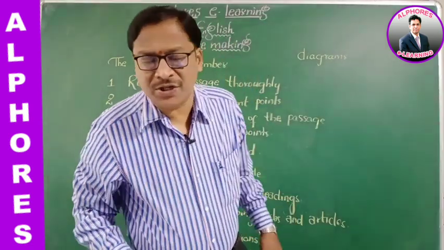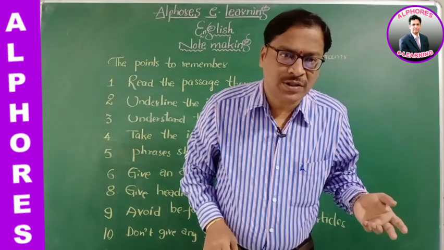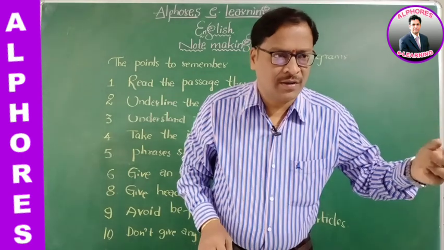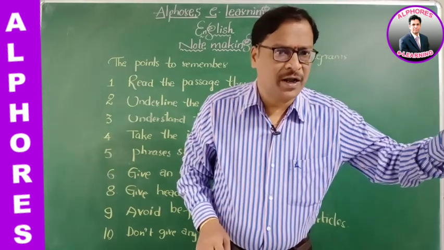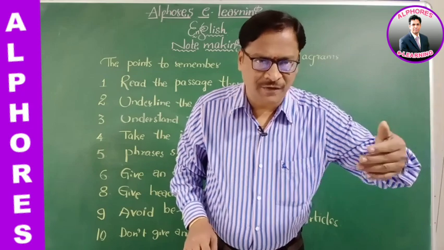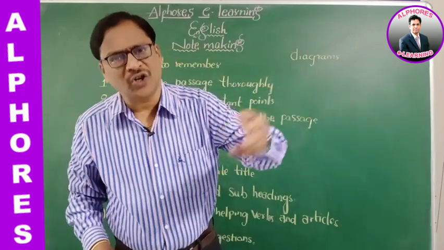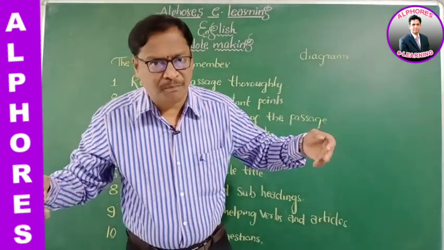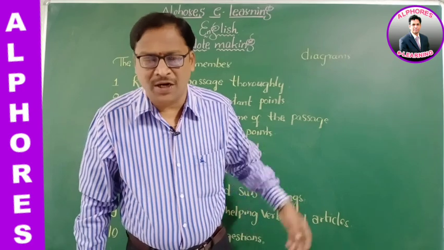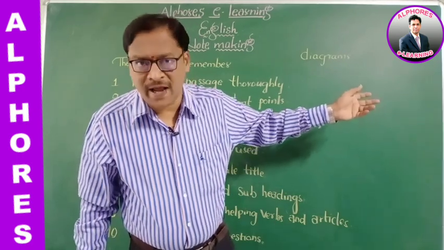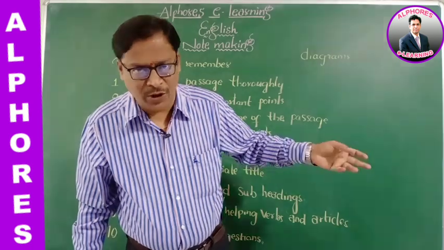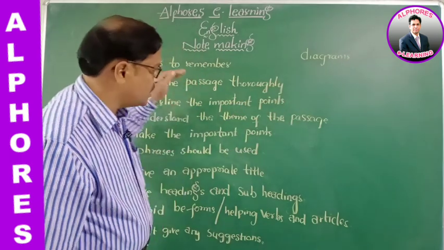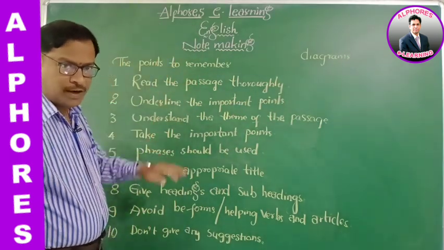In first year English, you learnt pie charts, bar charts, tree diagrams. For example, the expenditure spent by an individual, if a passage is given, that can be presented in the form of a pie chart. When there is any matter related to generations, that can be presented in the form of a tree diagram. Spider diagrams also we can use. I will give you one more example for that in due course of time. I think you have understood very clearly the points of note making.